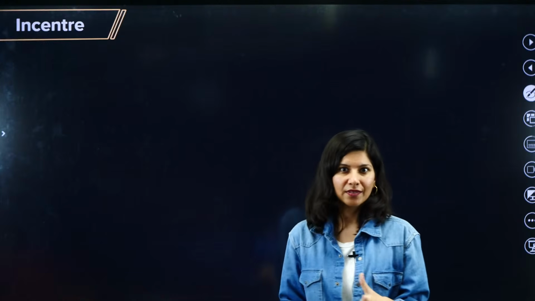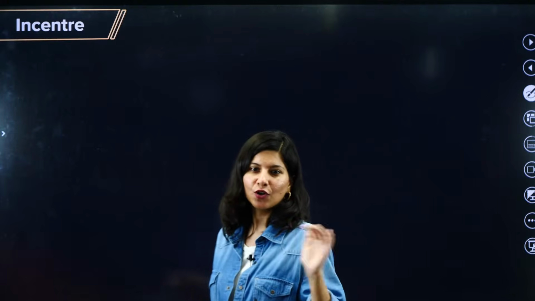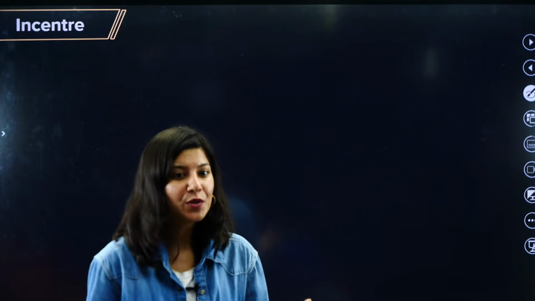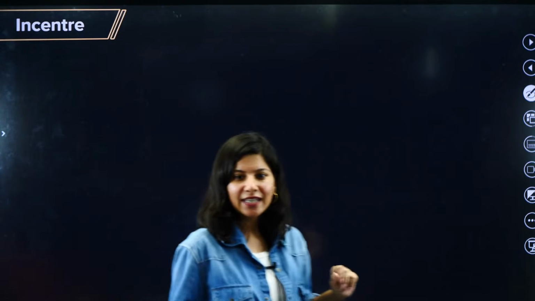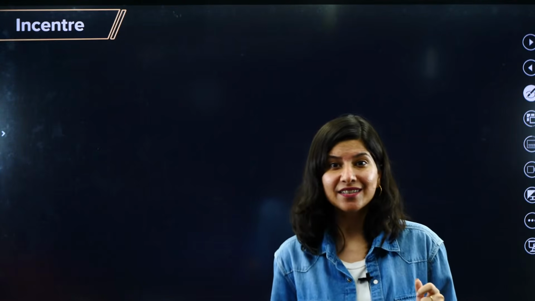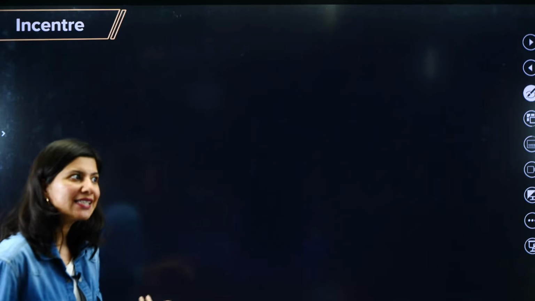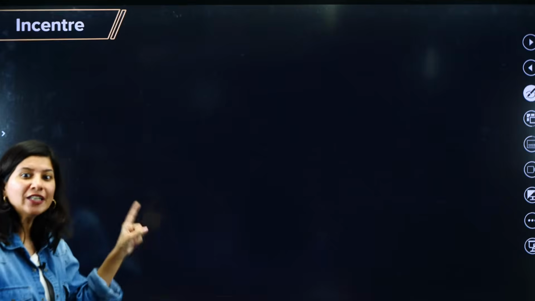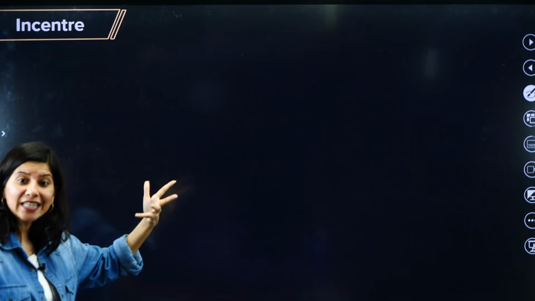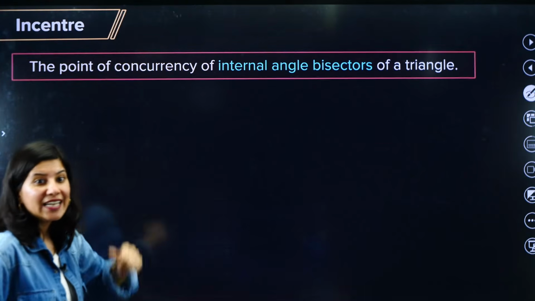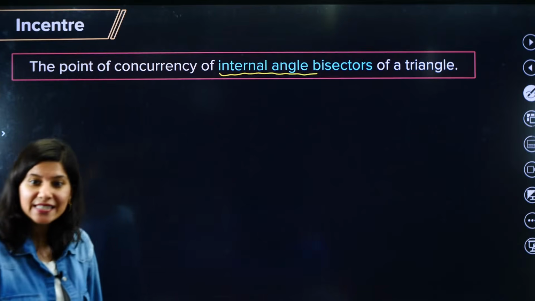So there is this much in centroid. Now centroid will get combined with circumcenter and orthocenter to make beautiful questions, right? Now incenter, what is incenter? Just tell me one thing, who remembers what is incenter? So incenter is nothing but the point of concurrency, or meeting point, of internal angle bisectors, my dear students, internal angle bisectors.